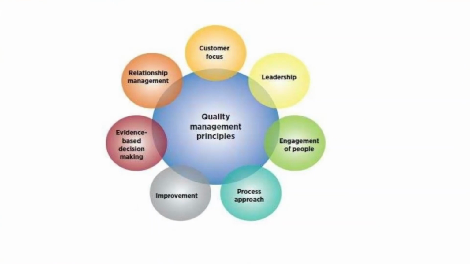So these are basically the elements of a quality management system. One has to be very much customer focused. The organization should consistently work in the direction of achieving the customers' needs and expectations. Apart from that, leadership is very much required, engagement of the people. It should not happen that a few departments are working very hard to achieve the goal and a few departments are not working. The workflow has to be divided enough.